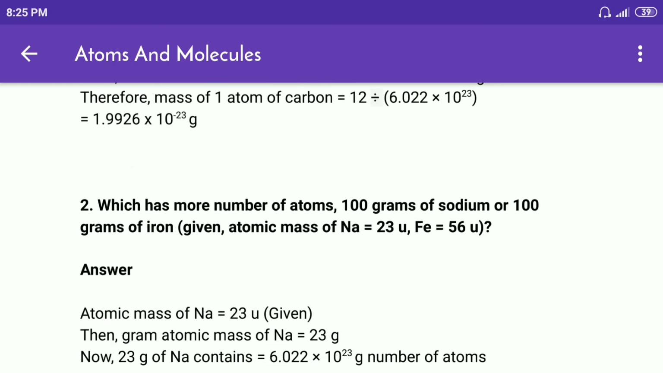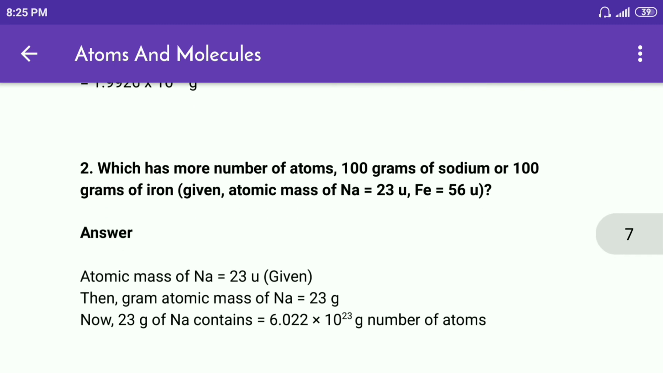Second question. Which has the more number of atoms, 100 gram of sodium or 100 gram of iron? Given atomic mass of Na is equal to 23 U and Fe is equal to 56 U. Answer. Atomic mass of Na is equal to 23 U, given. Then gram atomic mass of Na is equal to 23 gram. Now 23 gram of Na contains 6.022 multiplied by 10^23 number of atoms.